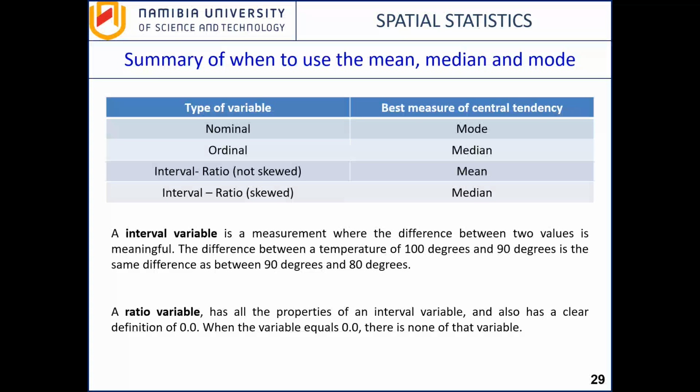Ordinal data. Ordinal data is data which basically represents a rank, like in a race. The first one, the second one, the third one, the fourth one, and so on. In that case, the best measure is the median, because these values don't represent quantities, they represent positions.